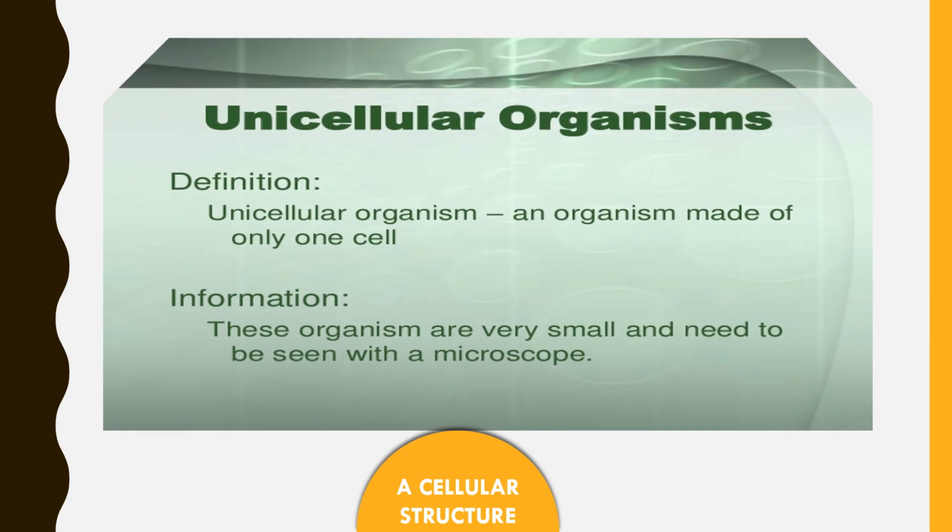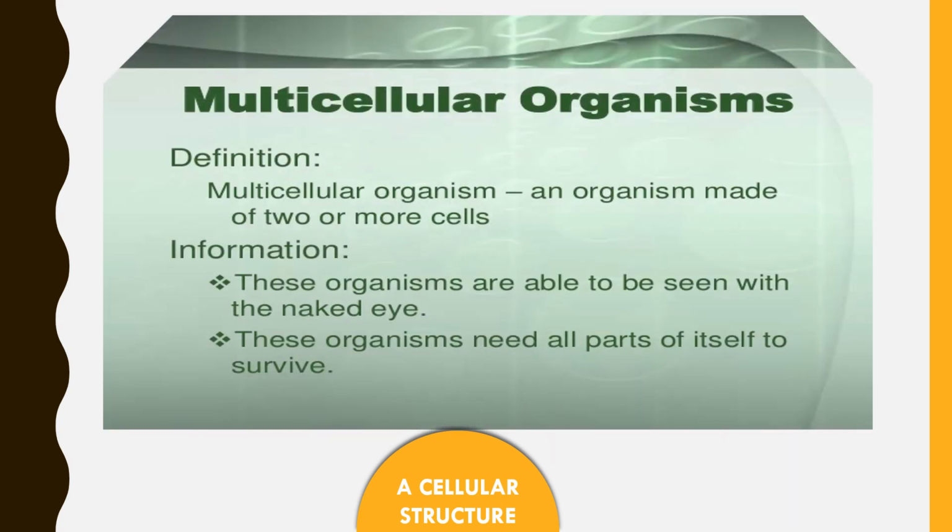Some living things are made of a single cell. These are called unicellular organisms, organisms made of only one cell. These organisms are very small and need to be seen with a microscope. Whereas some are multicellular organisms, organisms made of two or more cells.